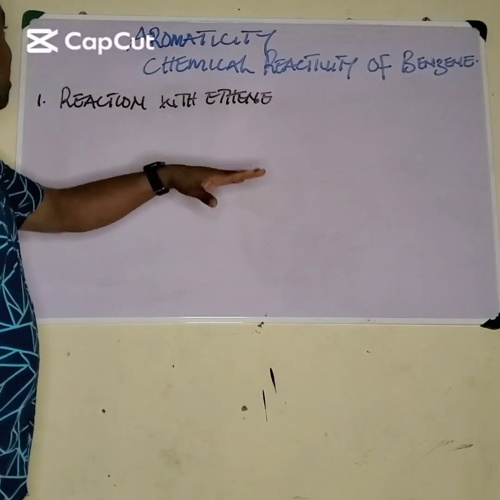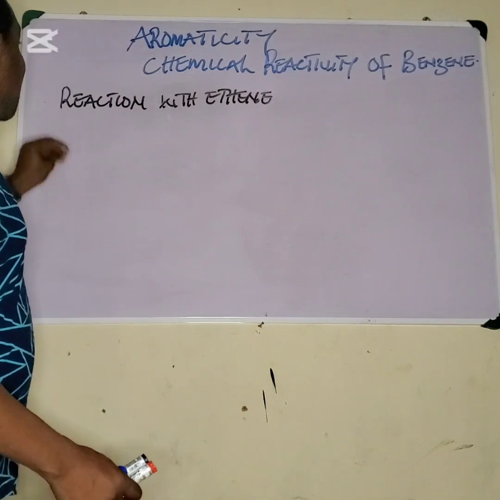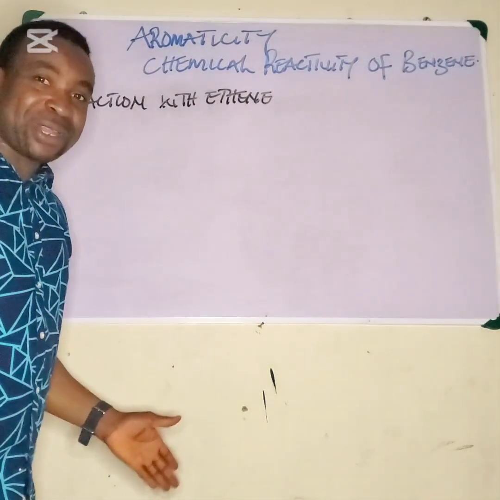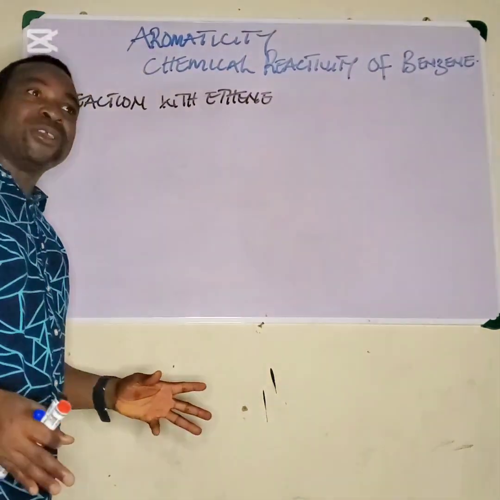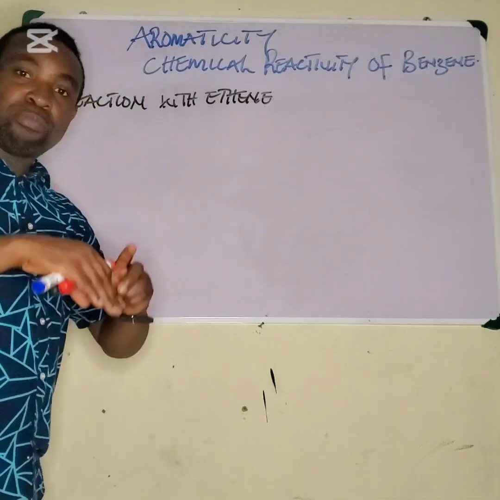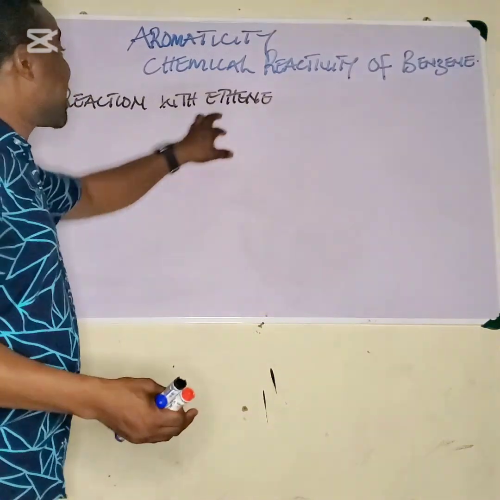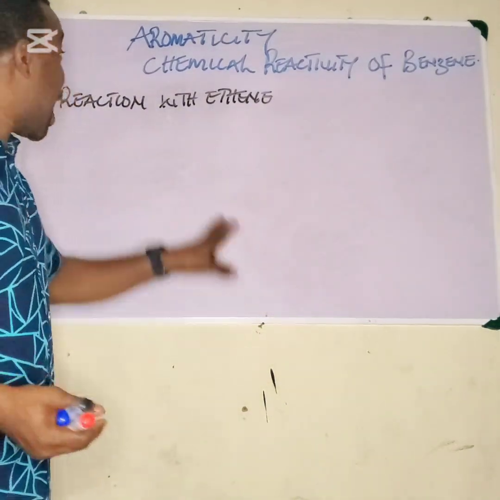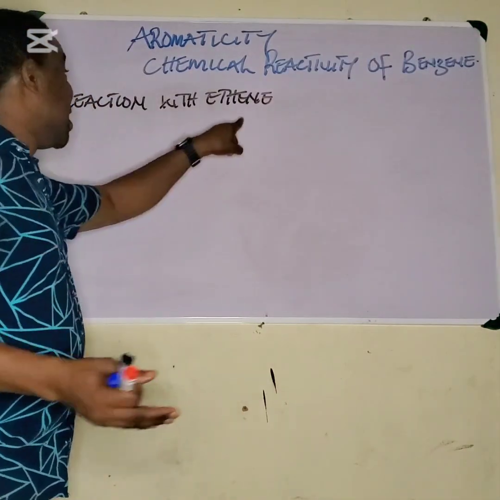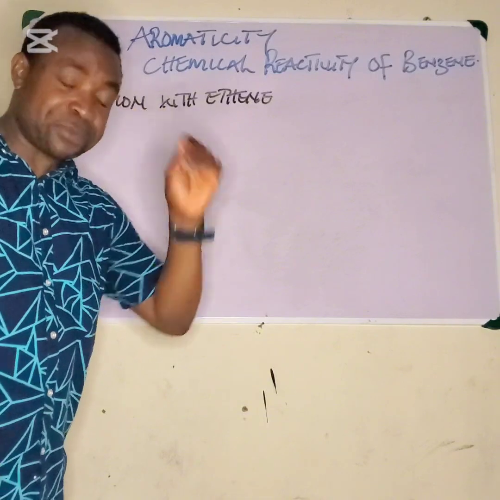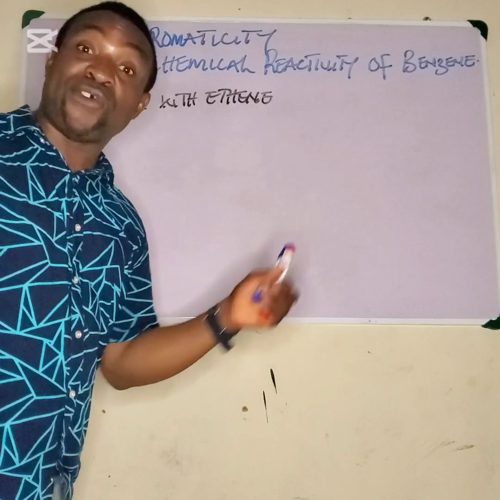On aromaticity, that is chemical reactivity of benzene, and today we have the reaction of benzene with ethene. You will be surprised. Why should benzene react with ethene? This reaction occurs at specific heat, pressure and a catalyst. So these heat, pressure and catalyst facilitated this reaction. That is to say, in the absence of those conditions, it might be very difficult for benzene to react with ethene. Okay, now let us see the product of the reaction, how ethylbenzene is formed here.